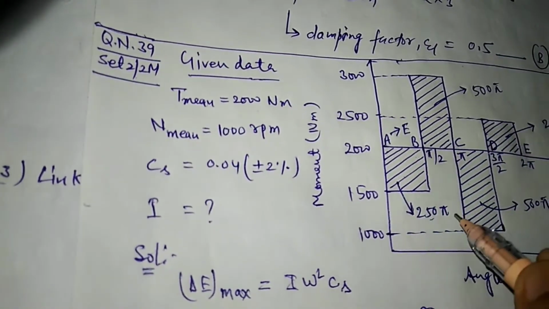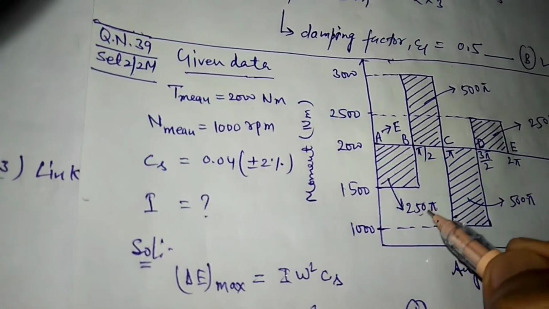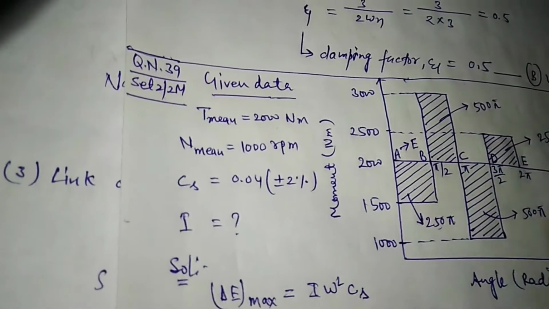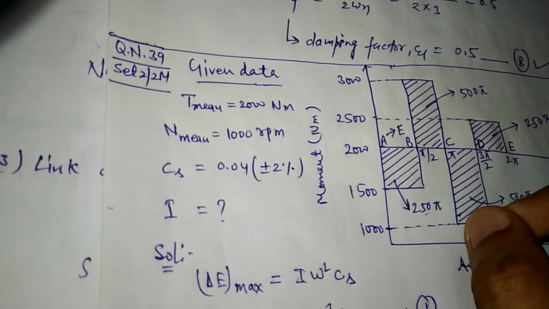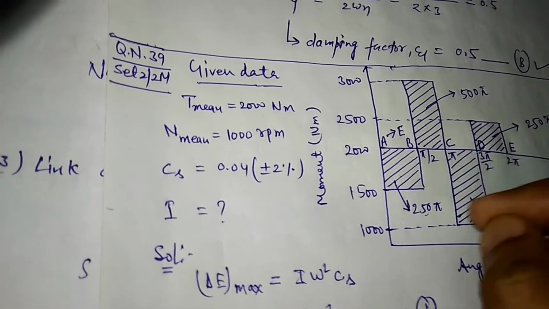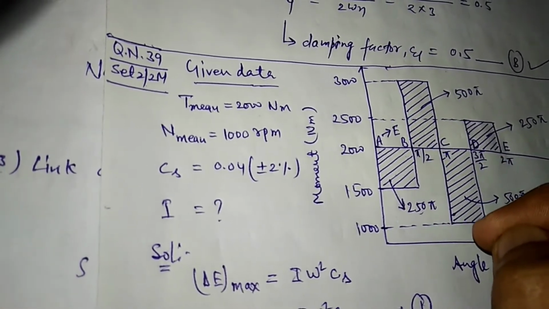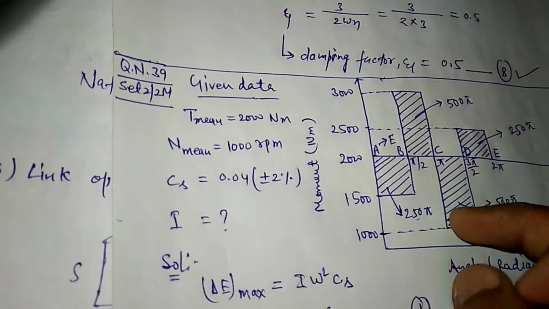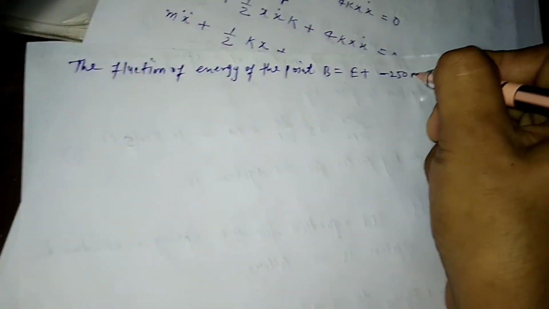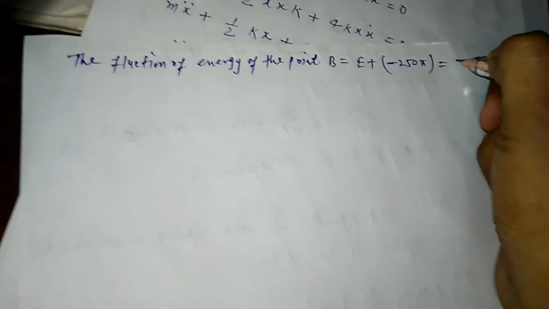This area is 250 pi, but it is in the downward direction, below the T mean line, so it will be minus 250 pi. So the energy at point B will be E minus 250 pi.